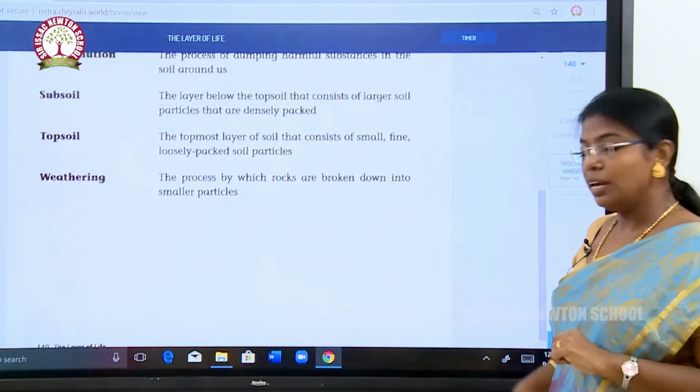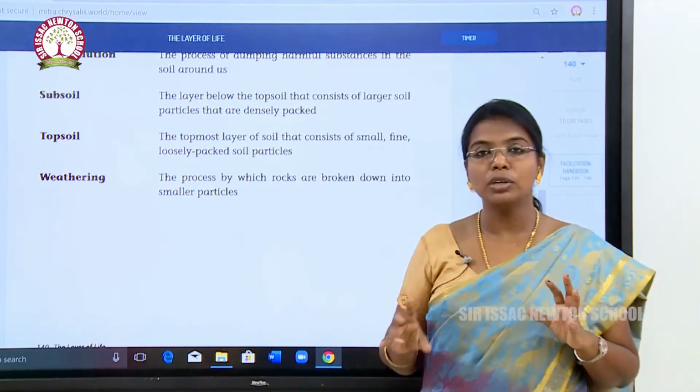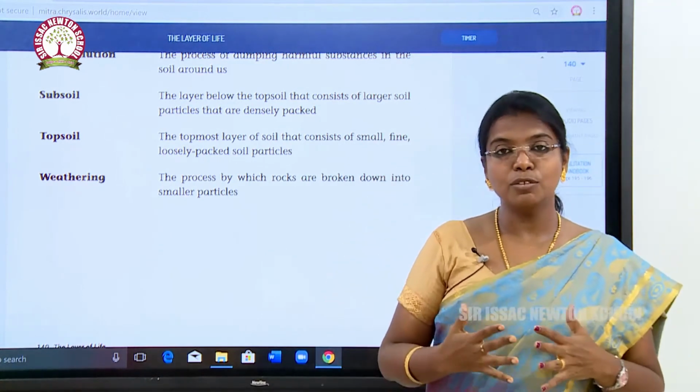In the glossary everything has been given. So far in this lesson we have seen what soil is, what soil erosion is, what soil pollution is, and what the layers of the soil are, everything.